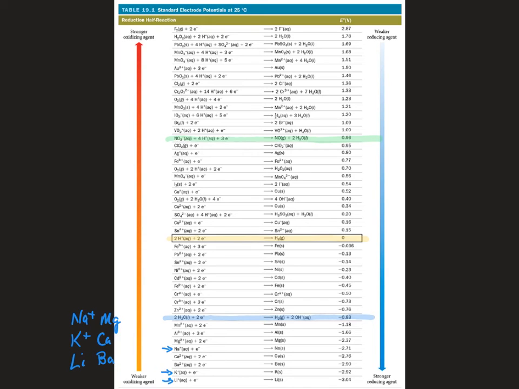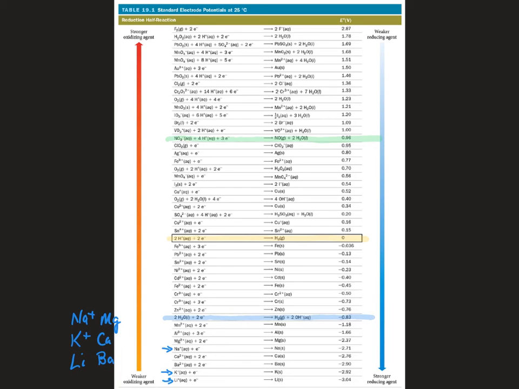This group vigorously, this group less so, in part because they are a little less reactive, and also because these tend to create oxides on their surface that protect them from water once they've had a little bit of reactivity.